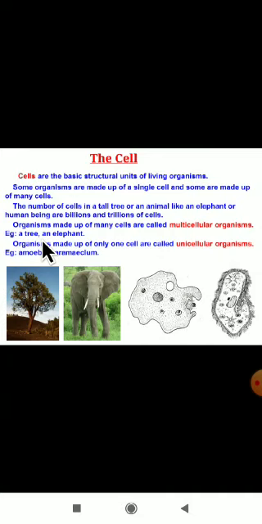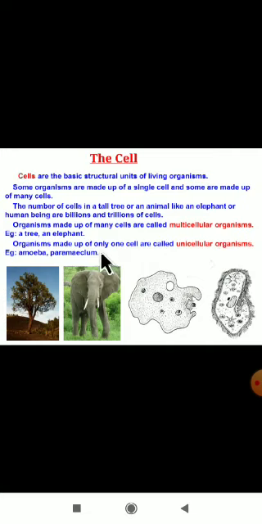The organisms which are made up of only one cell, or a single cell, are called unicellular organisms. Dear students, uni is nothing but single, and multi is nothing but many. So you can remember the definition easily. The organism which is made up of only a single cell or one cell is called a unicellular organism. Multi is nothing but many.